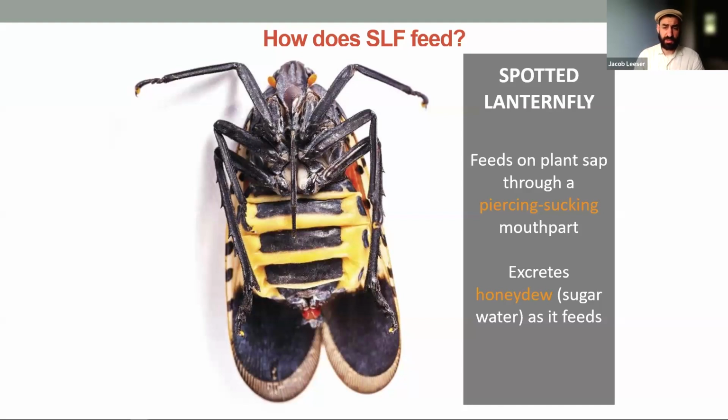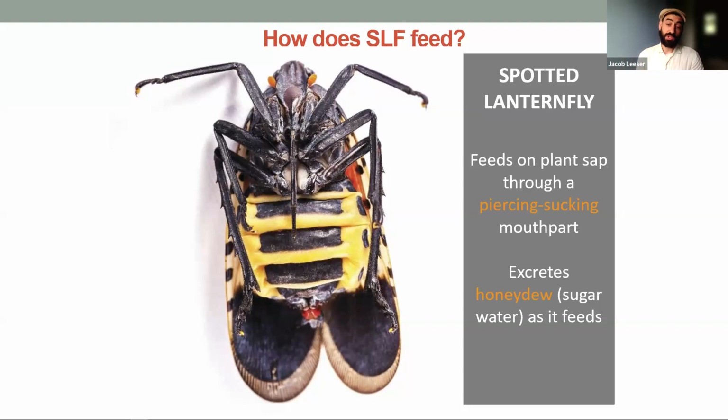The honeydew is also a significant problem. As they feed, they excrete honeydew, which is just sugar water. It's lightly processed tree sap, but that sugar water is able to facilitate mold growth. Something called sooty mold can be seen underneath plants that are infested with large numbers of lanternflies.